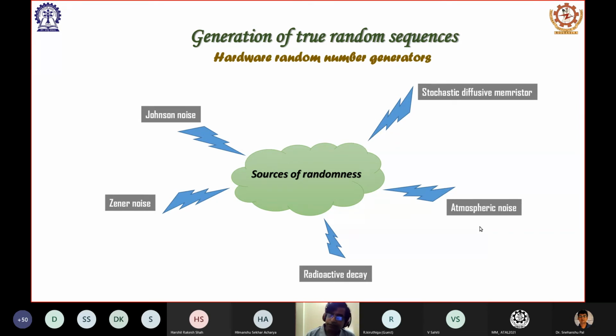Atmospheric noise is also possible to be used as a source of random numbers, because atmospheric noise is a kind of radio noise. Since there are always thunder and clouds, some kind of radio wave generation is there in the atmosphere all the time, and that is noisy. So that can be picked up using a radio, and that can be used as a source of random numbers. Then there is also something which is called a stochastic diffusive memory state. It is actually mimicked, not exactly created. So that is also used as a source of randomness.